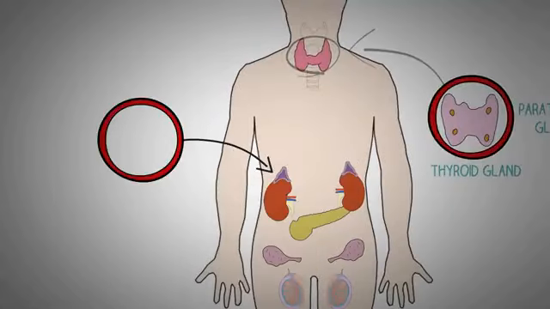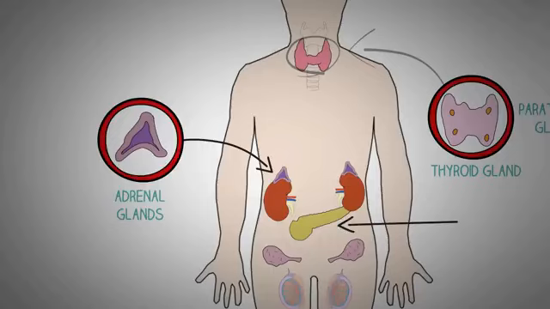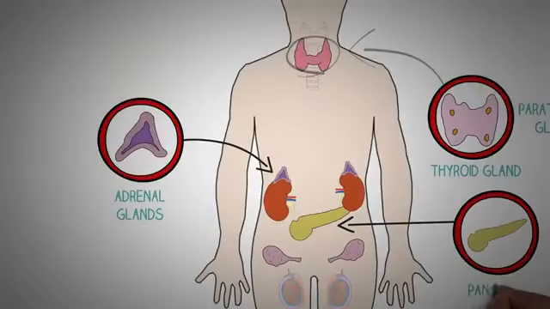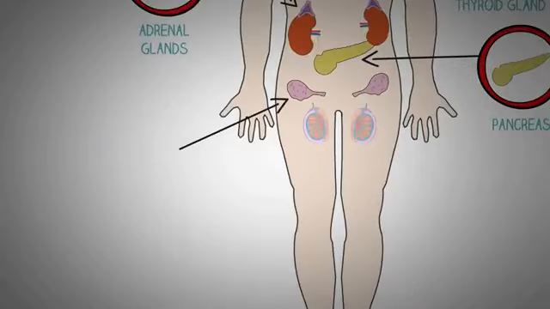Above the kidneys, we have the two important adrenal glands which secrete a variety of hormones that affect the metabolism of glucose and electrolytes, as well as the various catecholamine hormones, adrenaline and noradrenaline. We have the pancreas, which secretes the important hormone insulin, which is important for the metabolism of glucose, fats, as well as proteins.